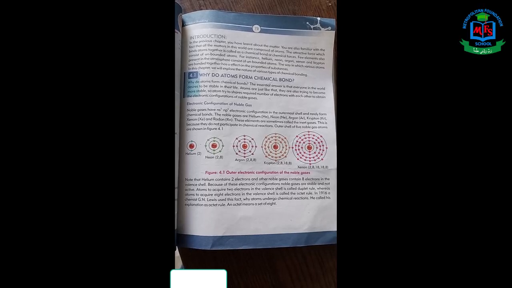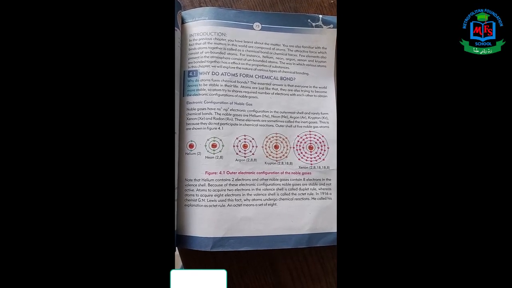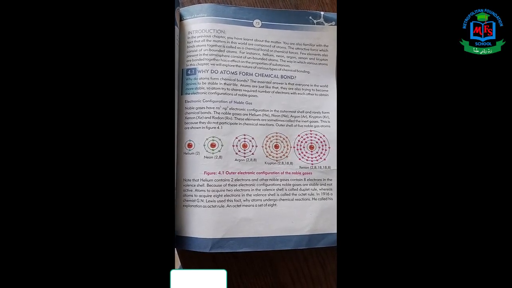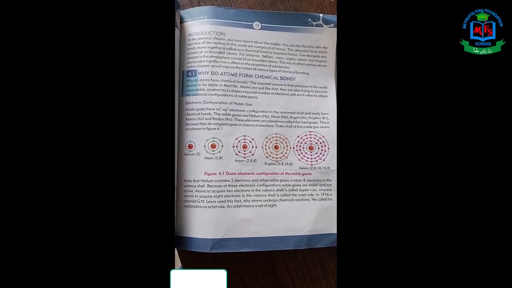Now we discuss what is the duplet rule and what is the octet rule. When an atom acquires 2 electrons in the valence shell, it is called the duplet rule. And when another atom acquires 8 electrons in the valence shell, it is called the octet rule.